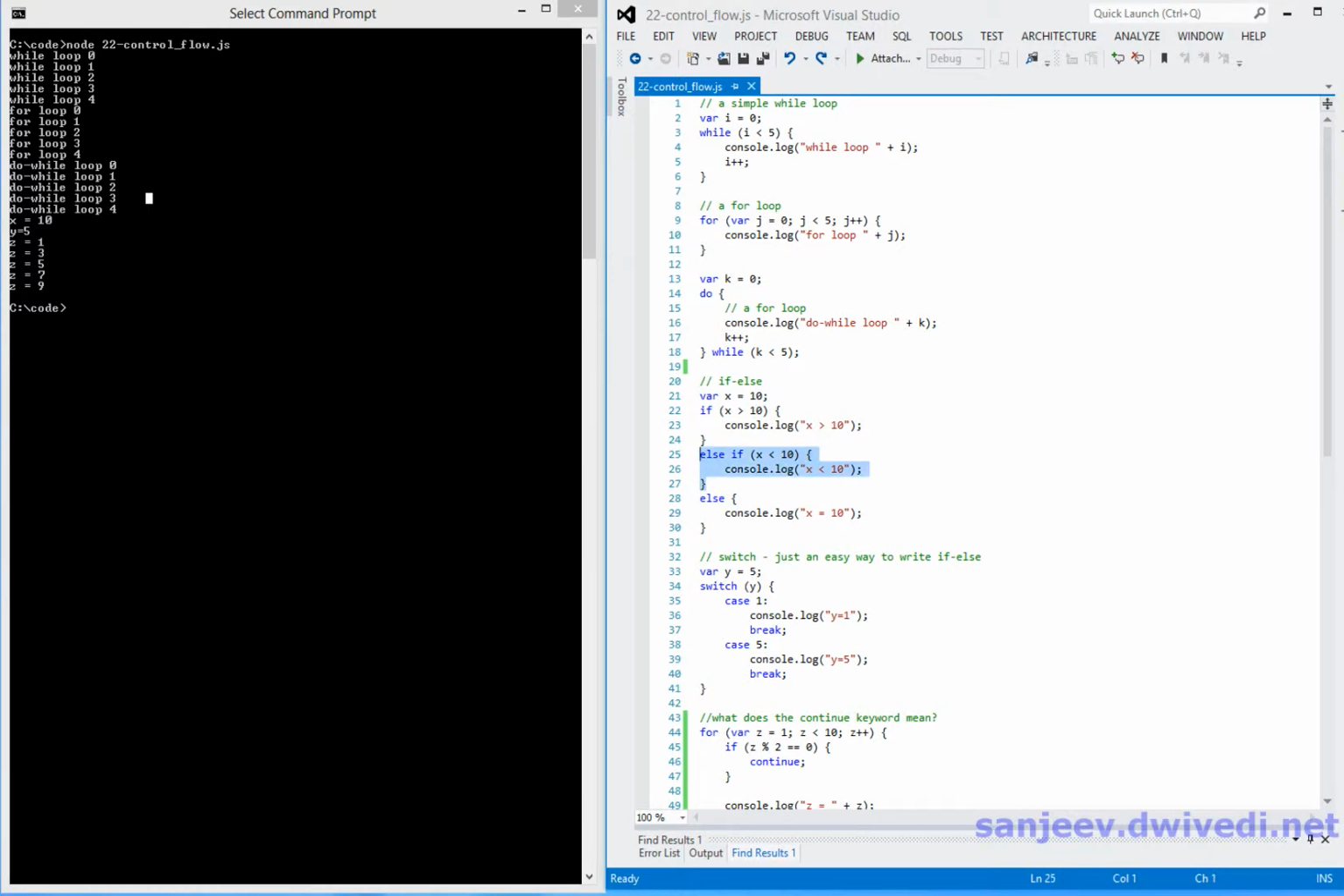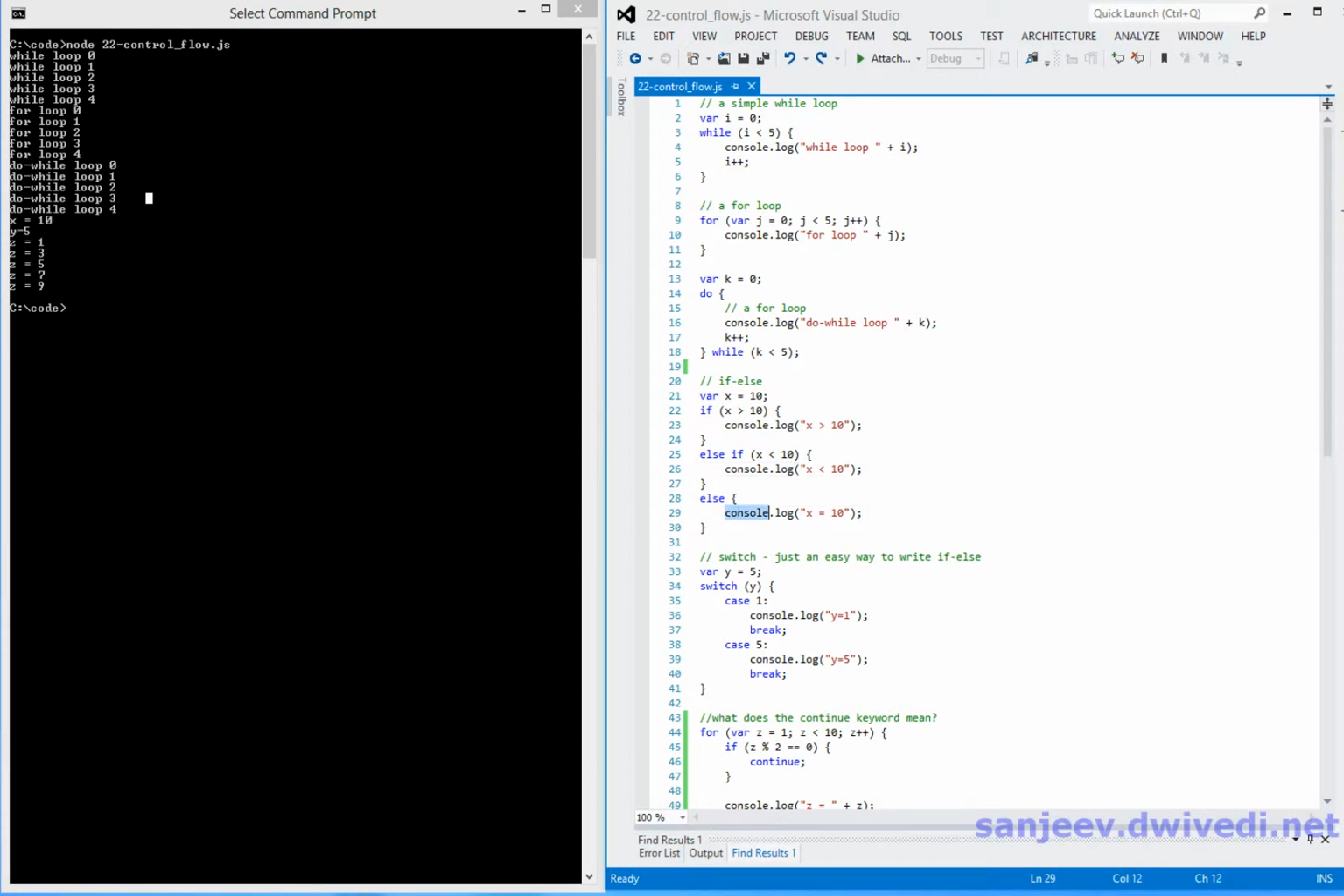You can just write an if and then an else, or you can chain them together by saying if and then else, and in the else you can write another if statement, and then you can finally terminate it with an else statement. So here we are saying, initially we assigned the value of x to be 10, then if x is greater than 10, print this one. If x is less than 10, then print this one. If neither of these conditions are true, then print this one.